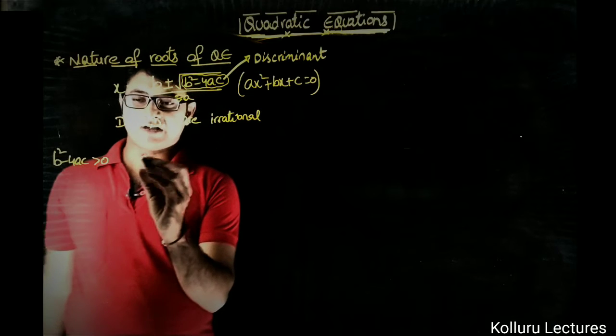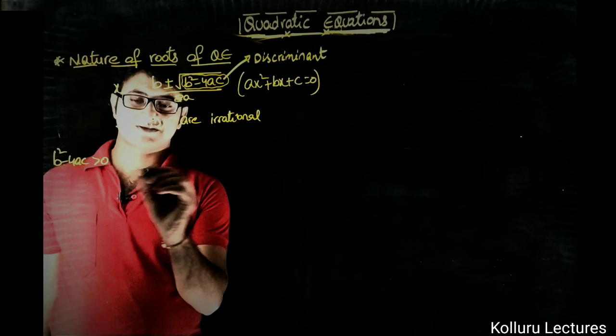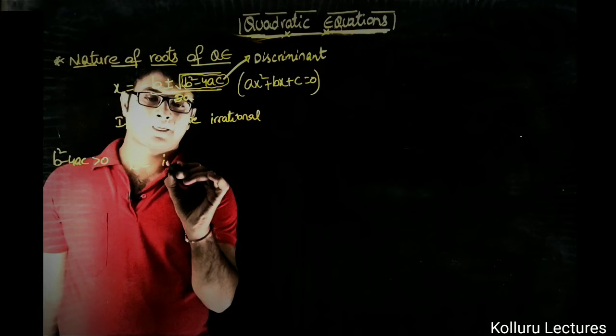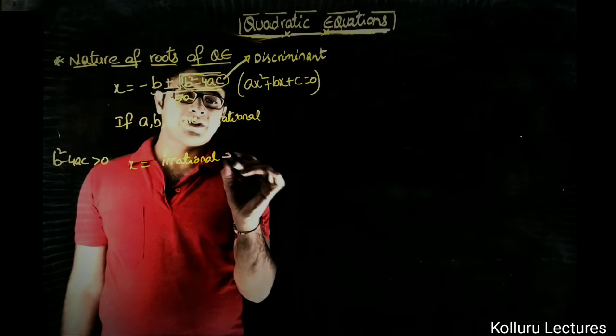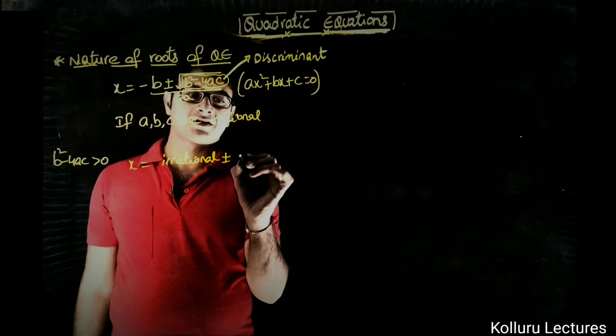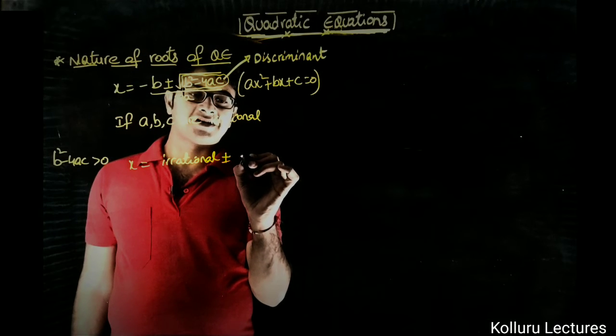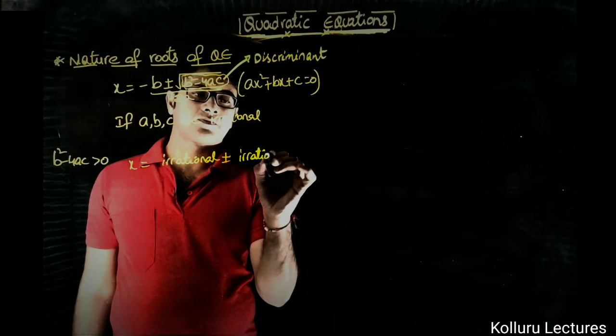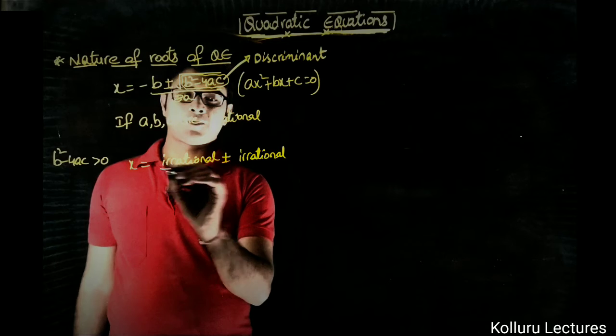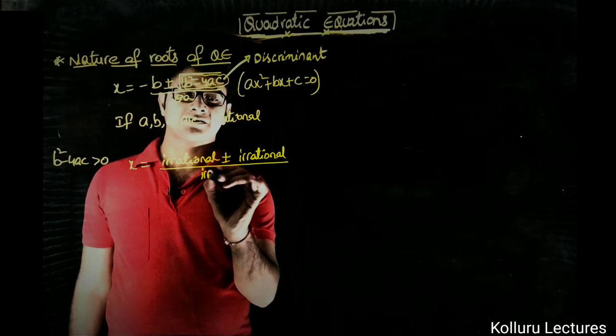So now what will the value of x become? x is equal to irrational plus or minus irrational upon irrational.